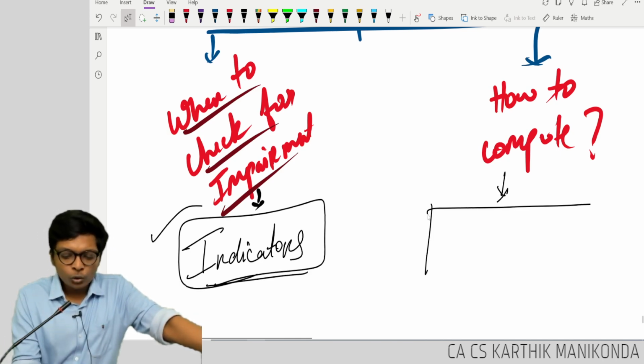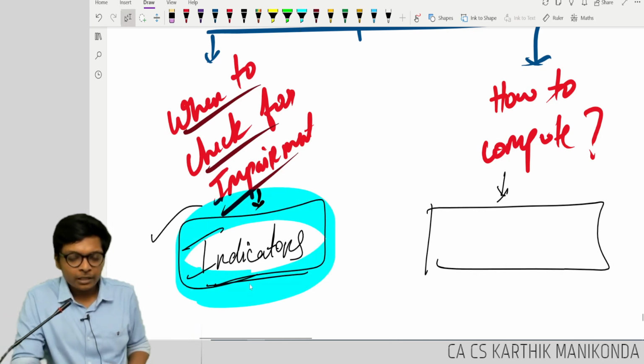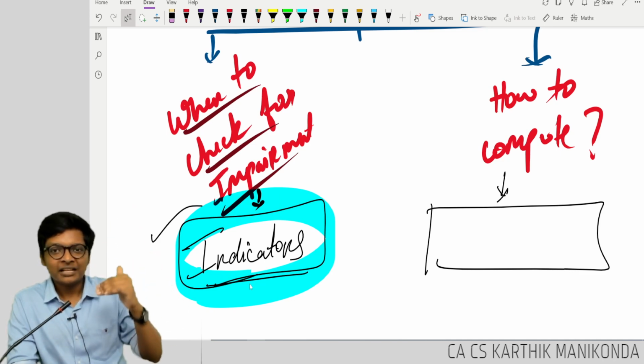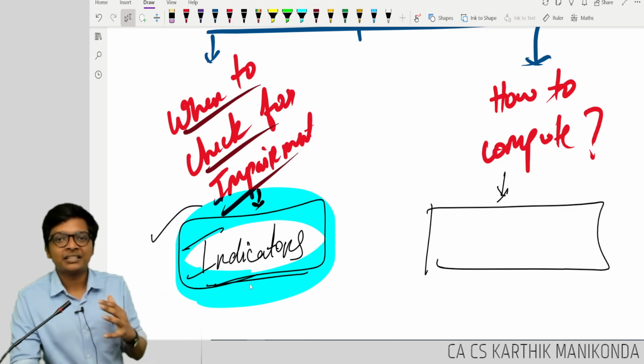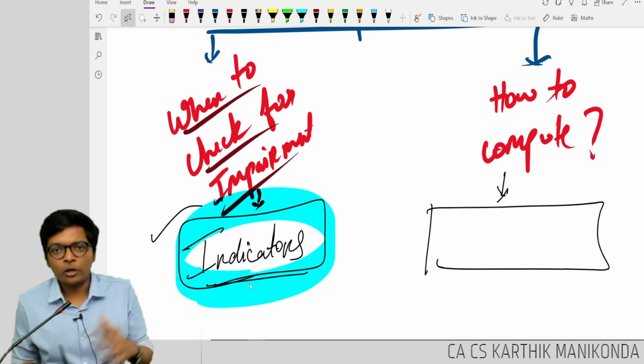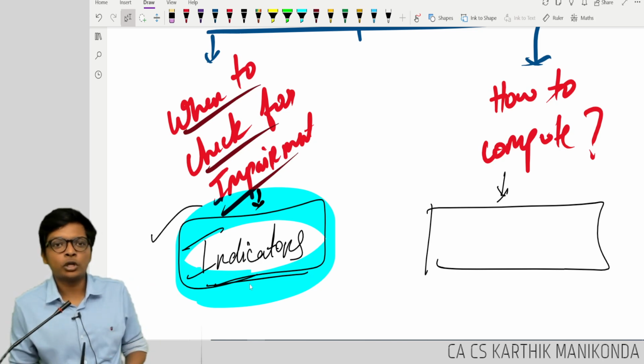Second is how to compute impairment. I will come back to indicators later because it is theory. It just tells that if technology changes, if some law changes, or if there is a war happening, then my asset value can drop. Correct? How? If a war is happening, why will my asset value drop?